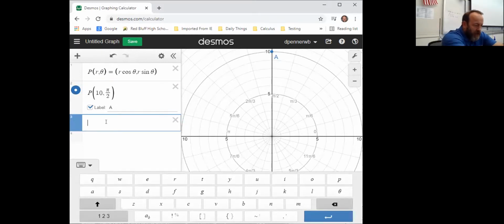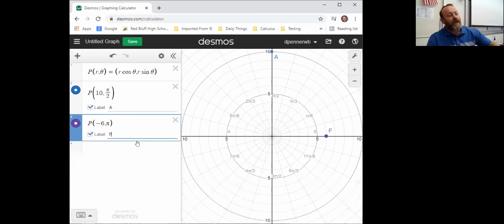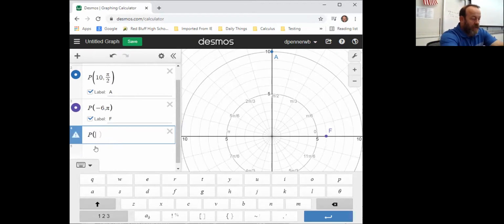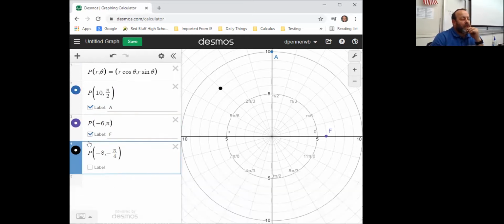And in the same way, I could take a look at maybe one of the last ones that we did, where maybe it was negative 6 comma pi. Now that's kind of strange. That was the point that we called point F. So of course you could use this as a way to check your answers and see if what you have done makes sense. Now the last one that I did, which was point G, I gave you negative 8 comma negative pi over 4. And so that's sitting right here. And I'll call that point right here. I think we called that G.